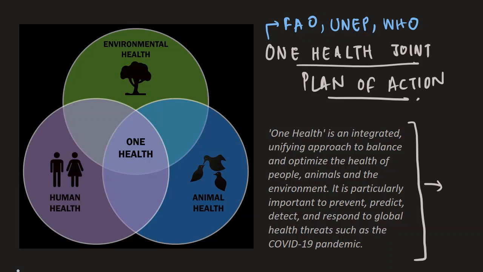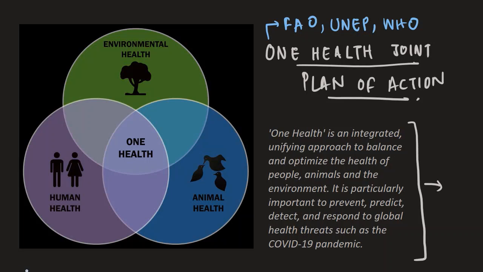So it takes an integrated approach, and the idea here is that we cannot see human health in isolation. This was all interlinked. Human health, animal health is interlinked, and then that is also interlinked to environmental health. So this becomes the concept of One Health that showcases the interlink that exists between human health, animal health, and environment health.